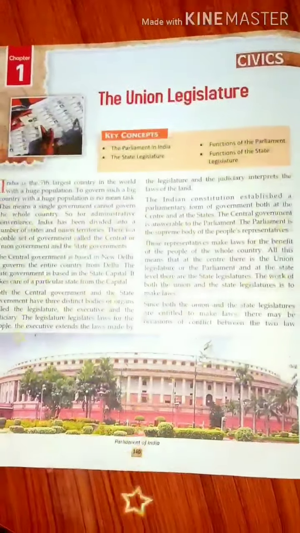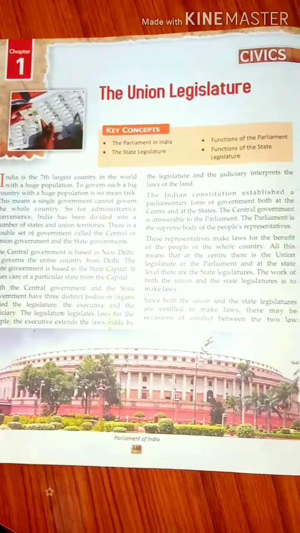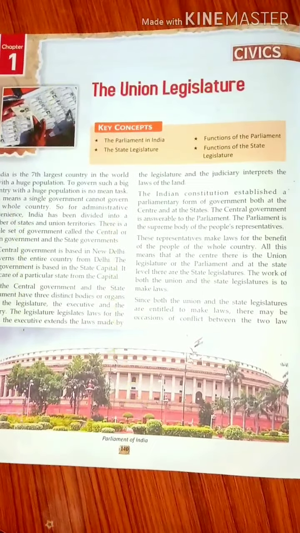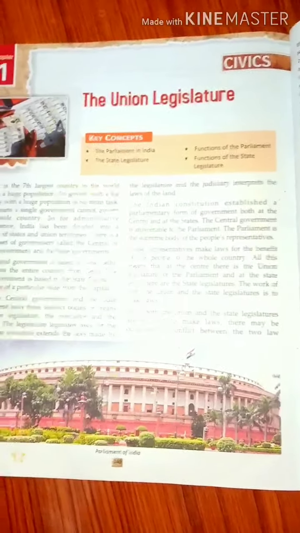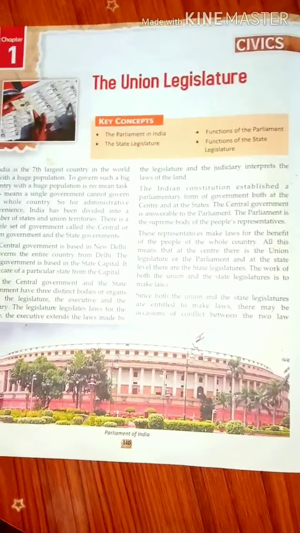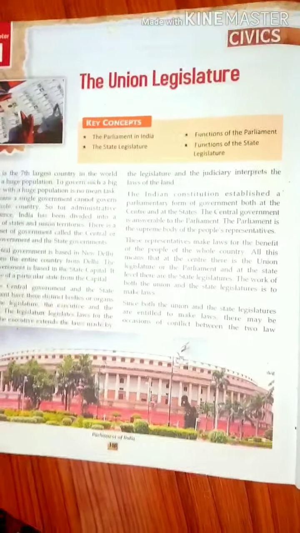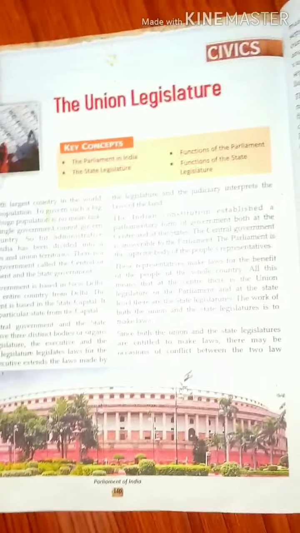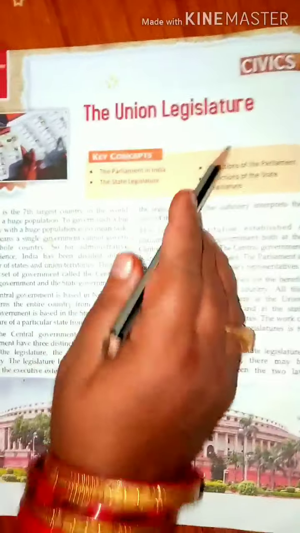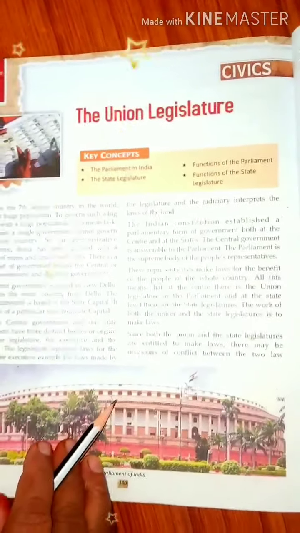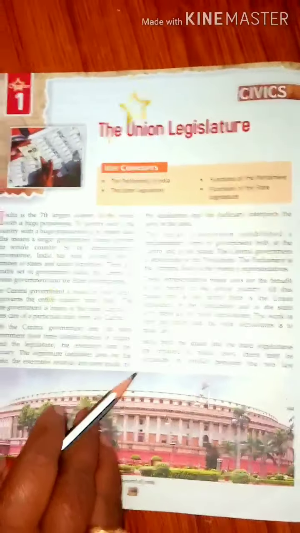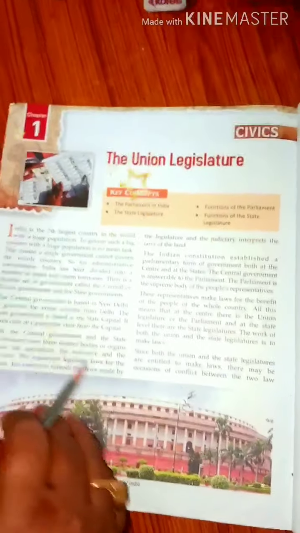Hope you have gone through the chapter and you might have known the facts and all the information regarding the Union Legislature, isn't it? So as we have completed chapter 1, the Union Legislature, now let us go for the exercise portions of this chapter. Okay, so shall we go? Yes, we'll move to the exercise portions now.